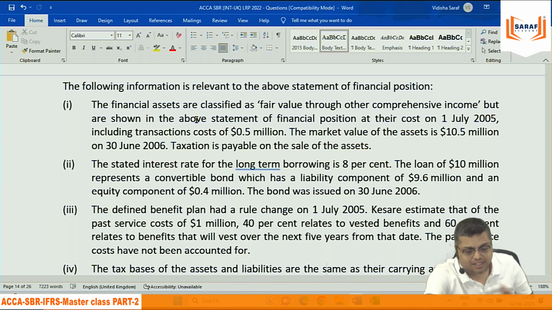At the normal interest rate, the present value will be lower, that is the debt component. If we did not give the conversion option, then by issuing this bond we would not be getting 10. We would be getting 9.6 only. Why are we getting 10? 0.4 million extra, because we are saying they can take shares, and for that reason 0.4 million is recorded as equity, है ना.